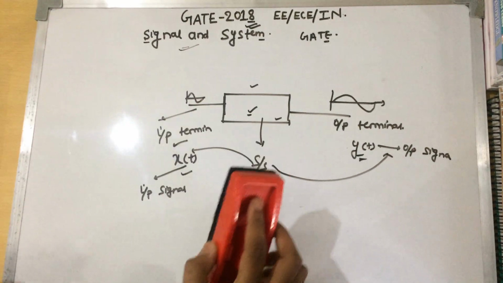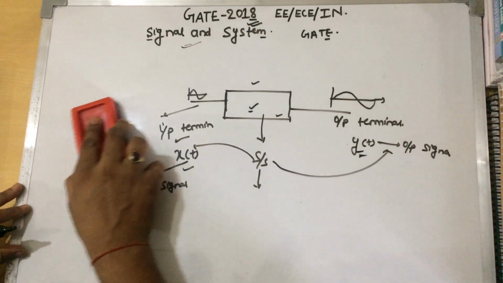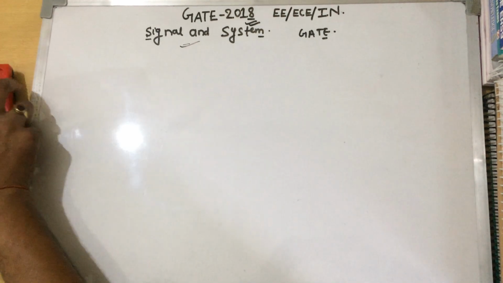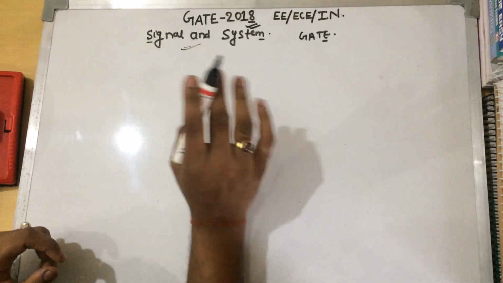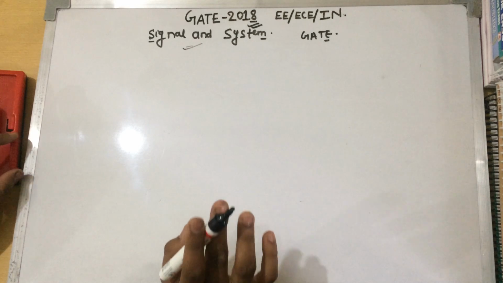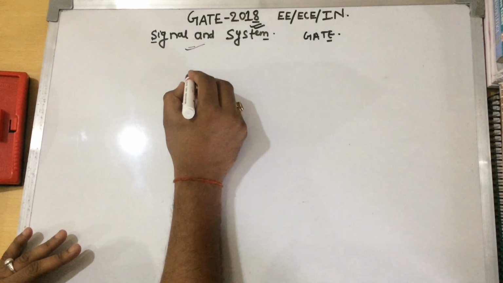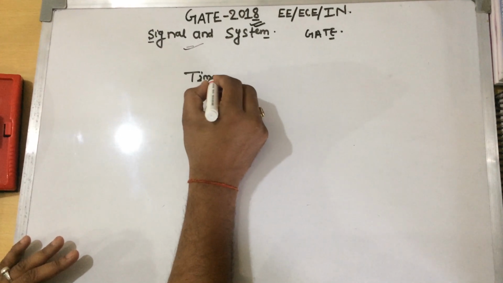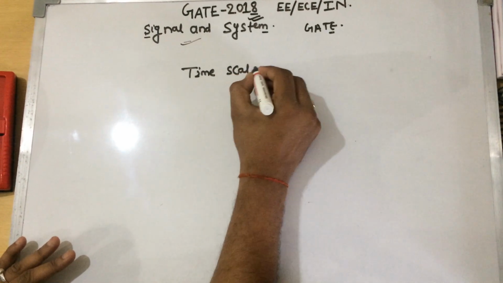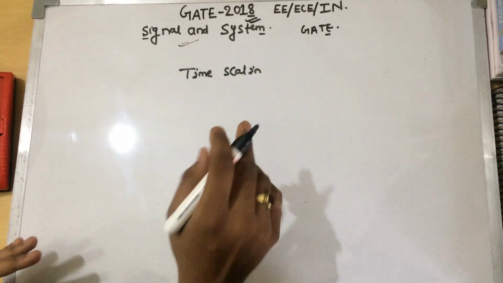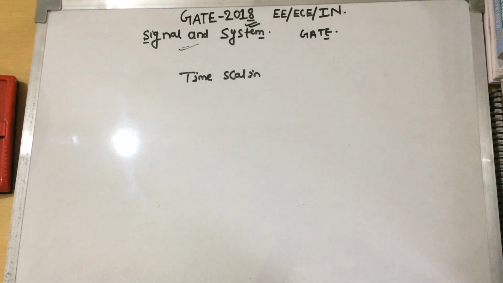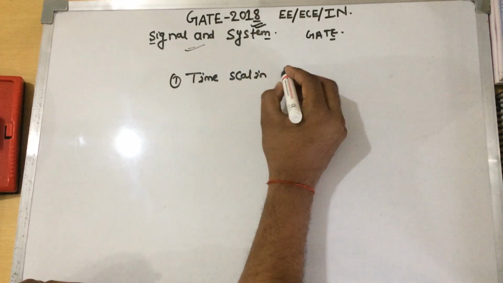Now we will discuss the different operations on signals. What is a signal? A signal is nothing but something which contains some information. First, we will discuss the time scaling property of signals.